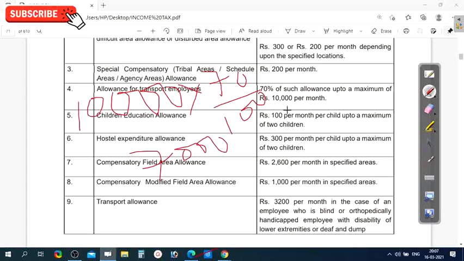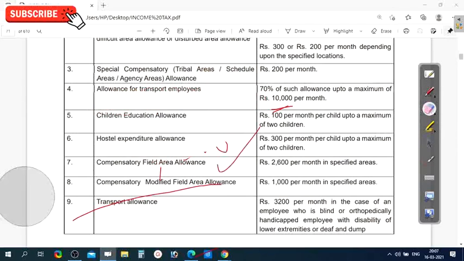So see which is less than the 10,000. So this 7,000 is eligible as an exemption.